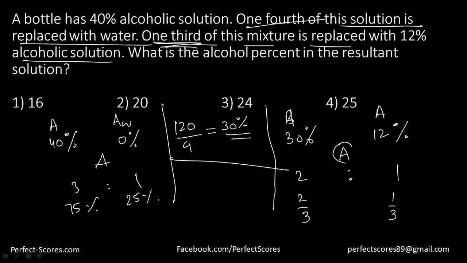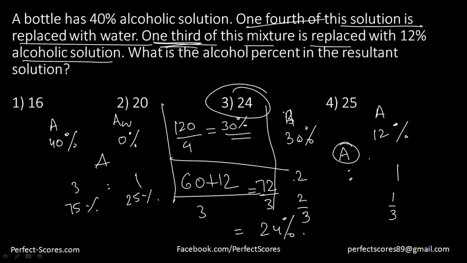And if I calculate the overall average, that is going to be 30 times 2 plus 12 times 1 divided by 2 plus 1. That is going to be 72 by 3, which is going to be 24%, which is nothing but my answer, option C. So I suppose you're understanding what I'm trying to do here, guys.